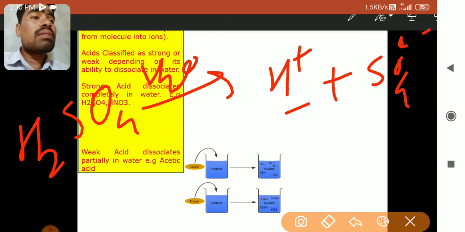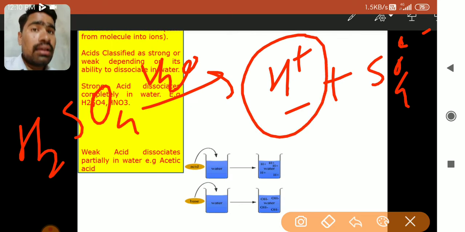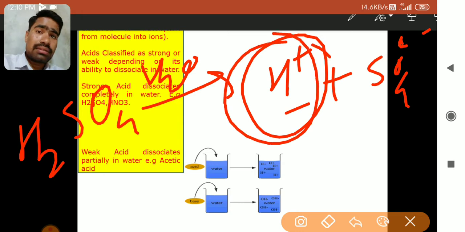Here the number of H plus ions will be very, very high, and because of that the acid will be stronger. What makes this acid? That is H plus ions. The H plus ion concentration is very high because of the complete dissociation of the acid. As it completely dissociates, the quantity of H plus ions is also more, and hence it is called a strong acid.